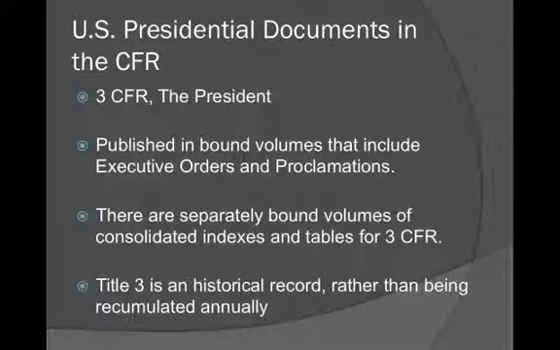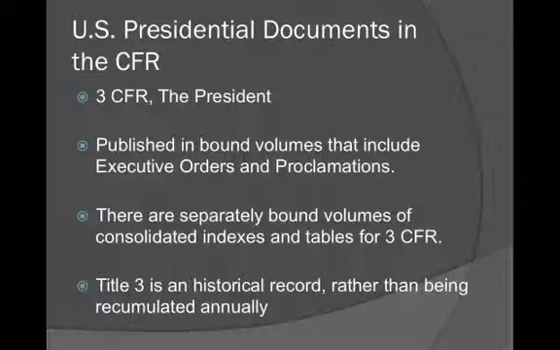There is a separately bound volume of consolidated indexes and tables for that 3 CFR section dealing with the president. That's another peculiarity of the CFR, because when we think of the current CFR, Code of Federal Regulations, for regulatory admin stuff, or the current United States Code, the statutory stuff passed by the legislature, we don't think of them as being historical records.